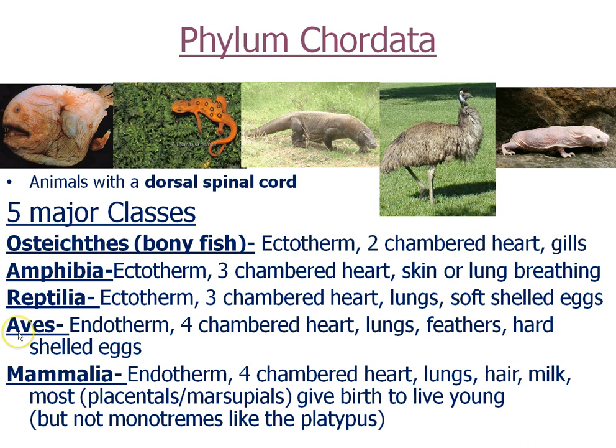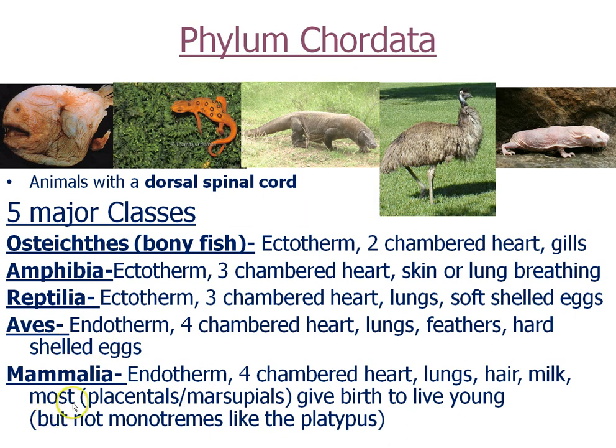Then we have phylum, or rather class Aves, which are endothermic, which means that they're warm-blooded. All birds are warm-blooded. They have a 4-chambered heart. All birds have feathers. That's one way to definitely recognize a bird. And they have lungs and a hard-shelled egg that also prevents water loss. The yolk is a food supply inside that egg for the developing bird.